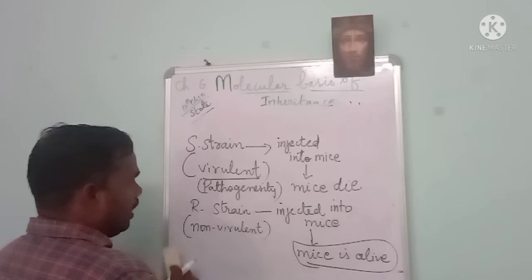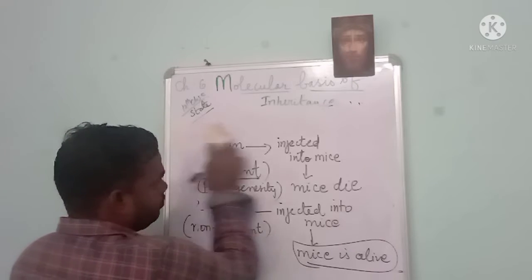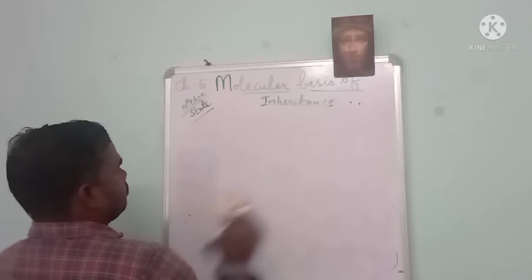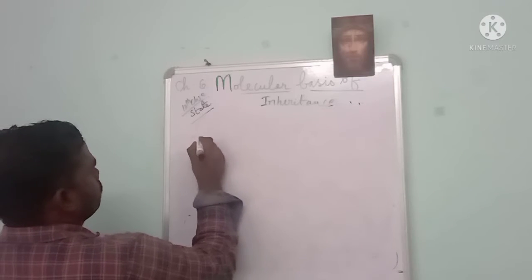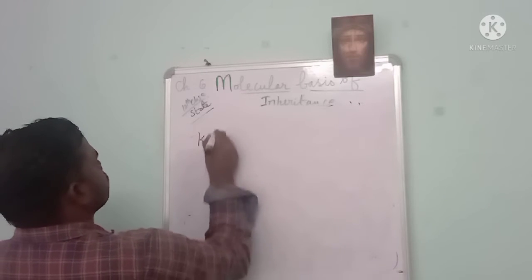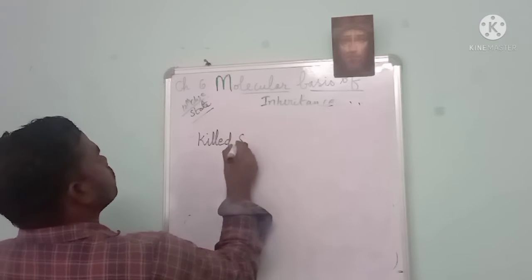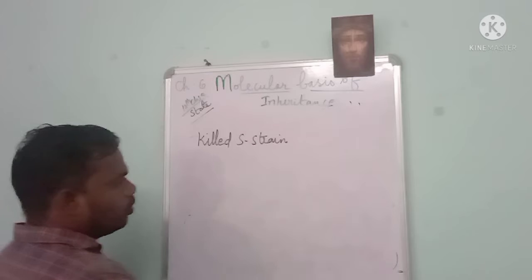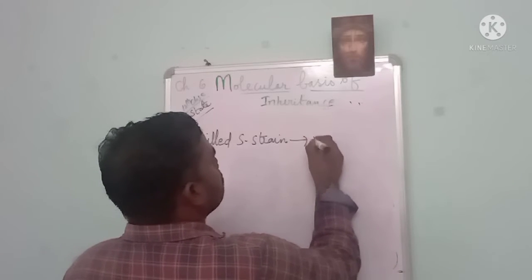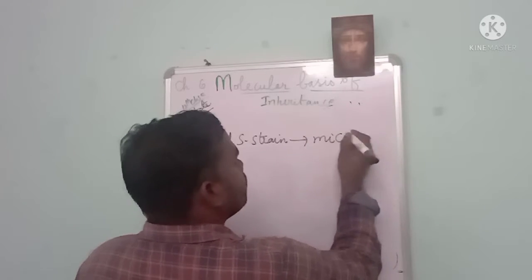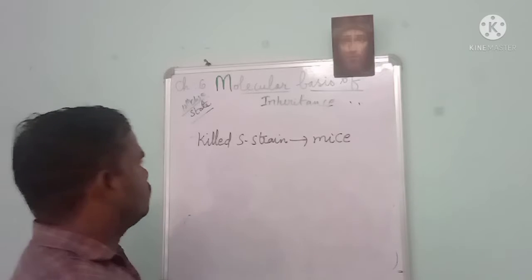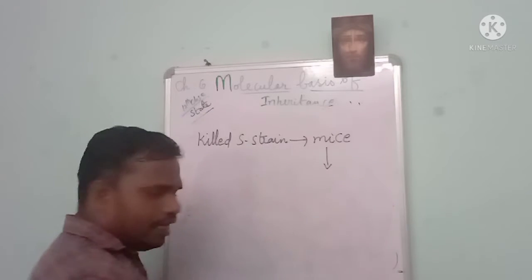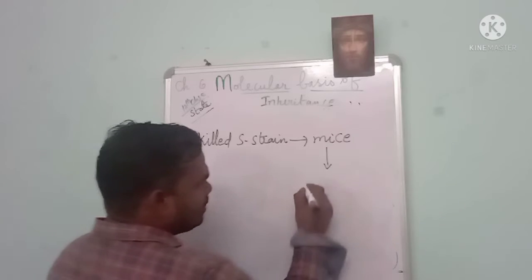Okay, still you want to combine both the things. So what he has done, he has taken a strain and killed it. He has introduced the killed S strain into mice, injected into the mice. When the killed one is injected, the mice is alive.